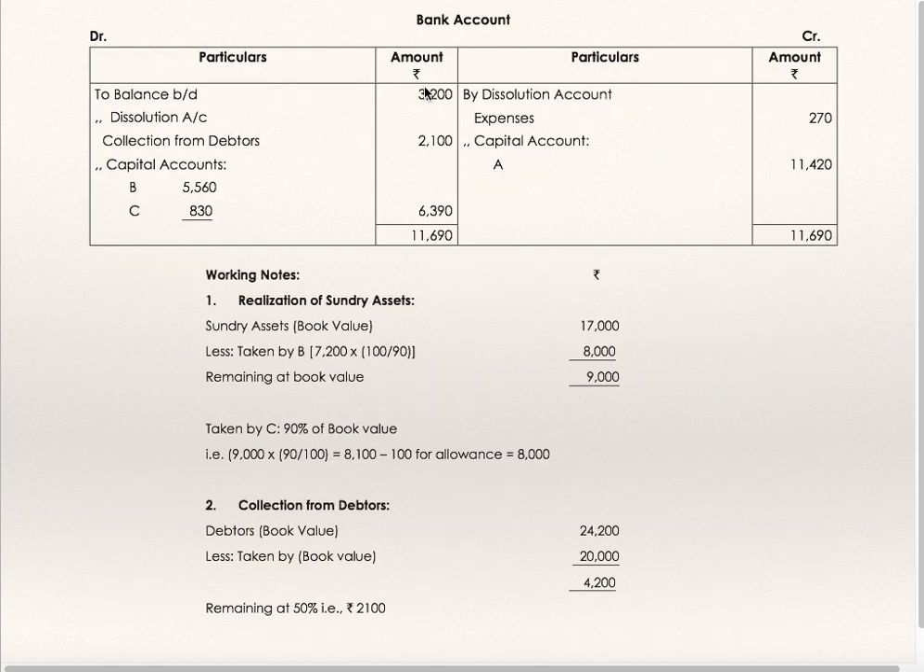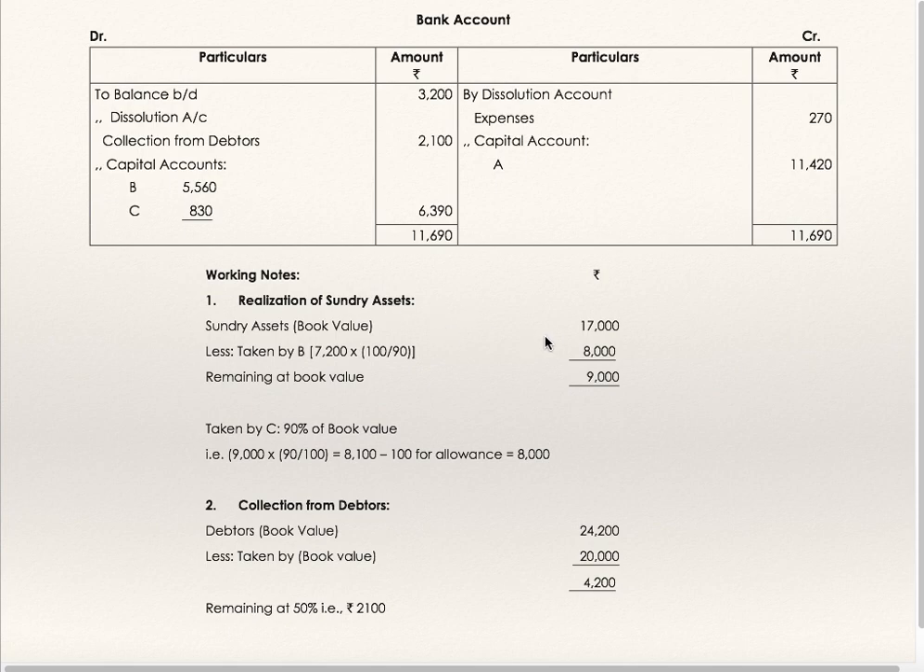Bank account should match, bank account should tally. To balance brought down 3,200. Collection from debtors 2,100. Just now we have seen capital account of B and C and capital account of A 11,420 and dissolution expenses 270. We have debited this to realization account. So bank account should tally, bank account should match.